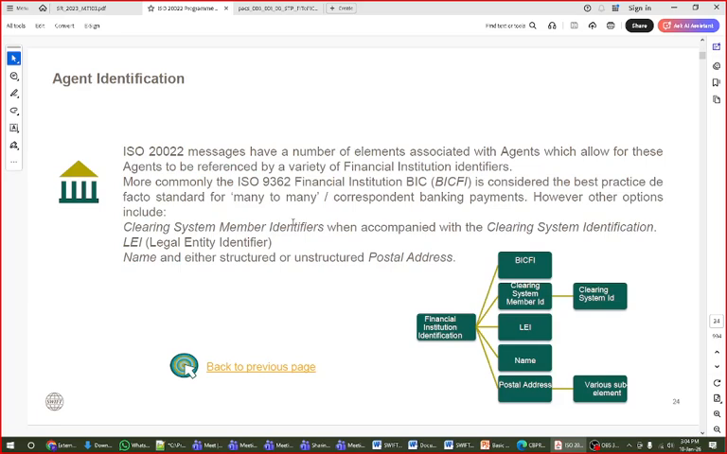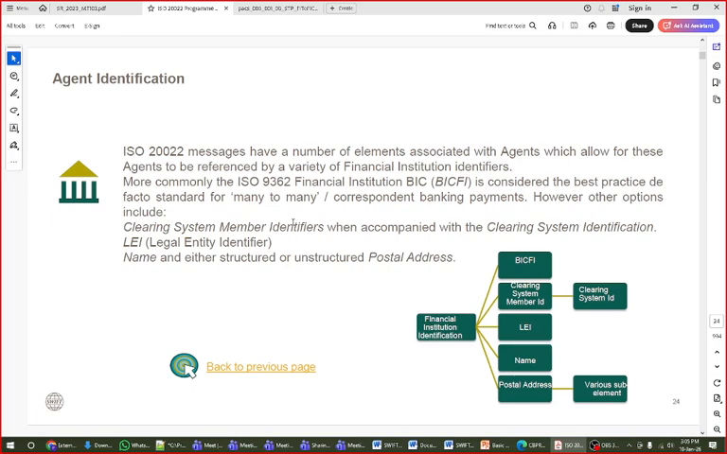To identify the agent, meaning to identify the bank. For identifying the bank, in the MT1 series, or the MT message series, there is only BIC, so you can identify the bank only by BIC. But here there are many different systems that also identify a bank. If you remember, we have 52, 53, 54 and 57.